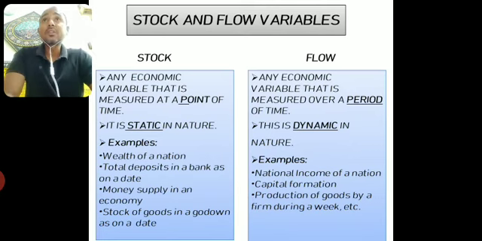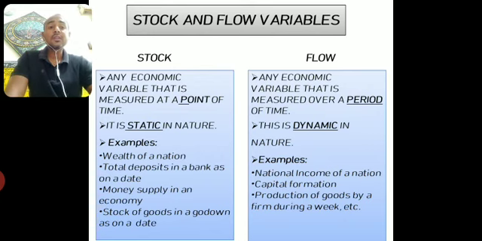How can we calculate the wealth of a nation? We can calculate the wealth of a nation only when we get the idea what is the wealth available in the nation, at a particular point of time, in the different forms. That means wealth can be calculated only at a particular point of time. Total deposits in a bank on a date.